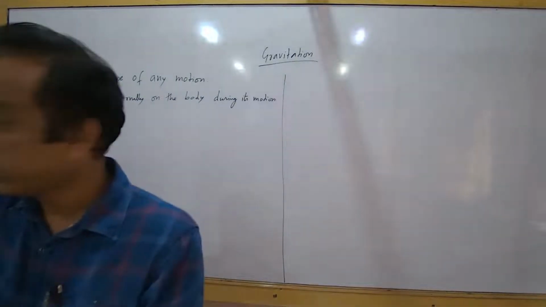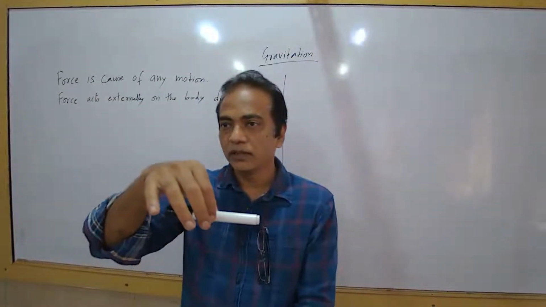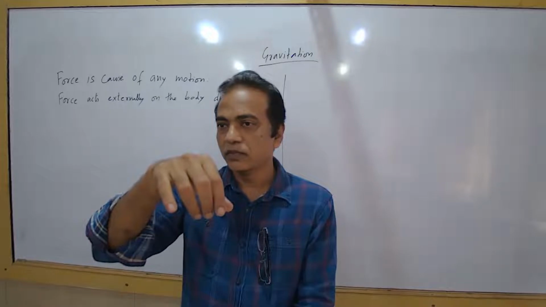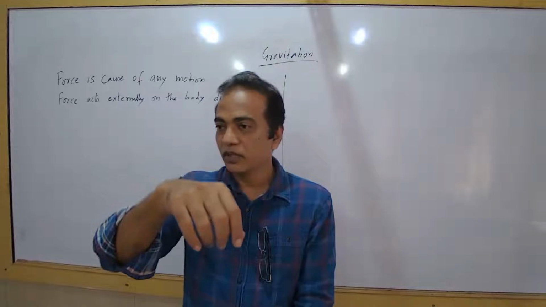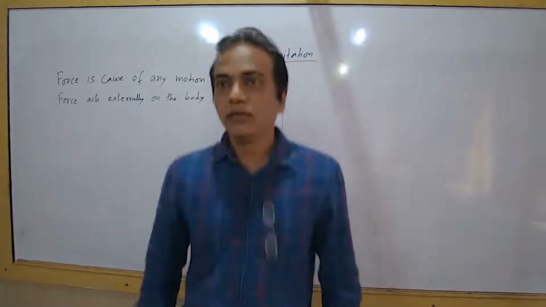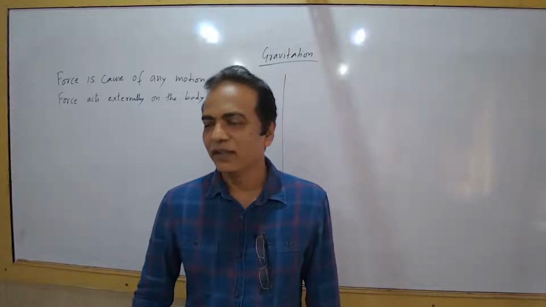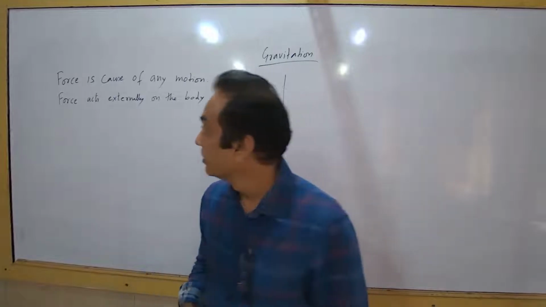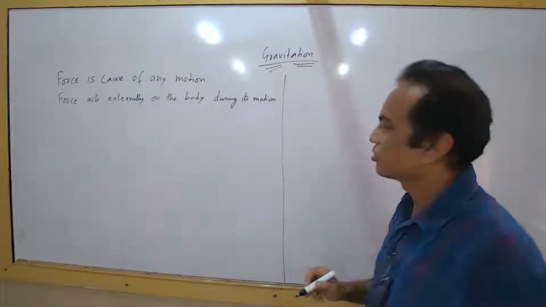Now look at this. What is happening? Look here. Is this pen moving? Is the pen in motion? So what must be causing it? When I'm jumping, am I going in the air continuously? I'm coming back, right? Why? Gravity. Somebody is pulling us down, right? So when I say gravitation, it means motion due to gravity.